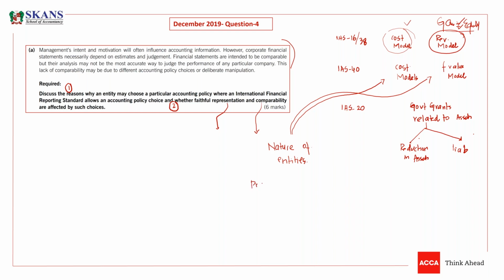If you have property for rental to others, it is a property under IAS 40. We call it investment property. The complete definition is property for rental to others or property for capital appreciation.